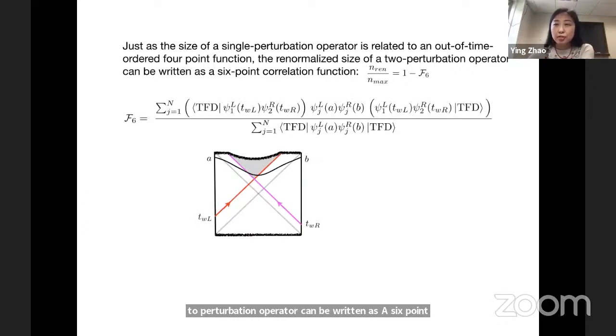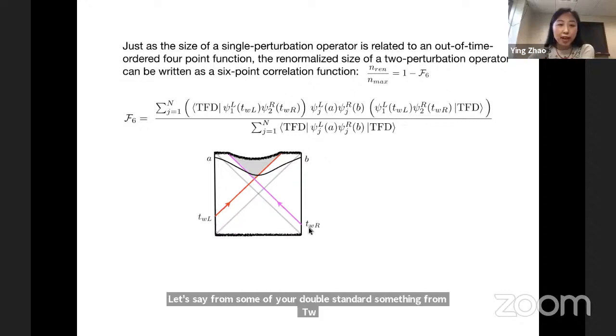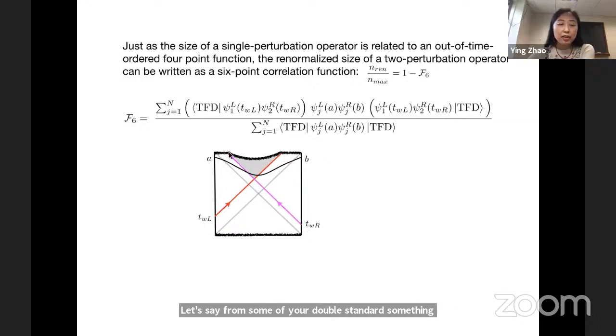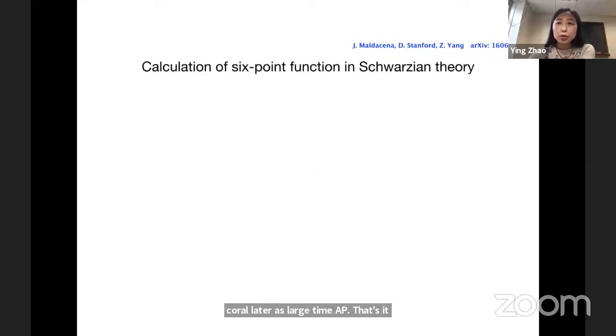This is just by the definition of size, and you can just expand it out. It's straightforward to check that it can be written as a 6-point function, and it has a very simple geometric meaning. Let's say from the thermal field double, we send something from TWL from the left, from the right at TWR. Then we take the correlator at large time A, B. That's it. Next, we need to calculate this 6-point function.